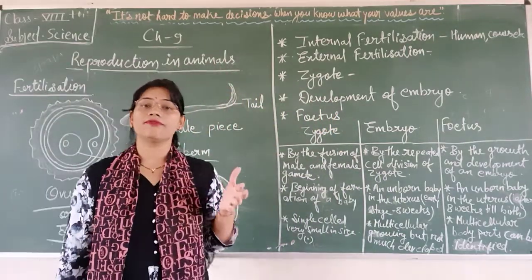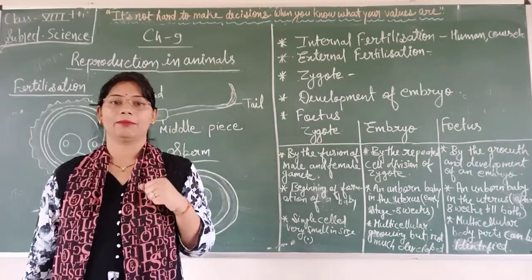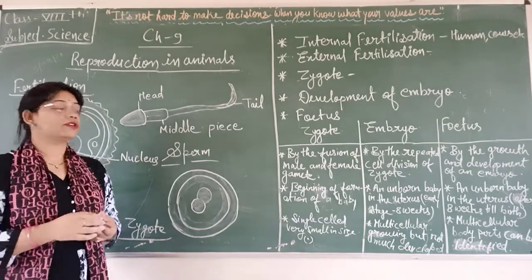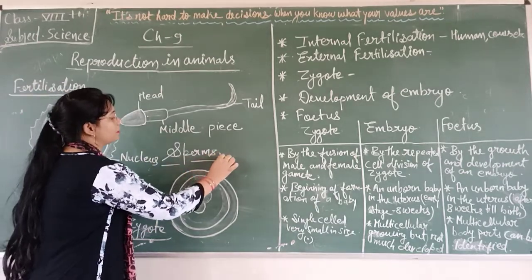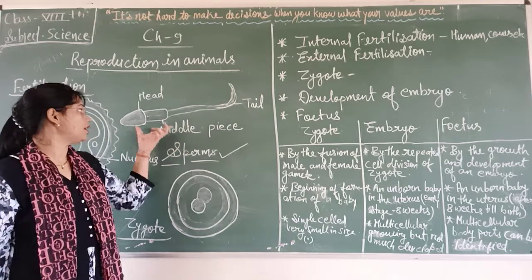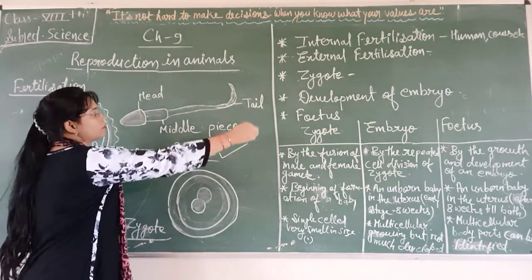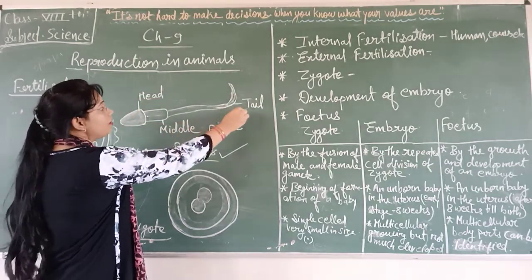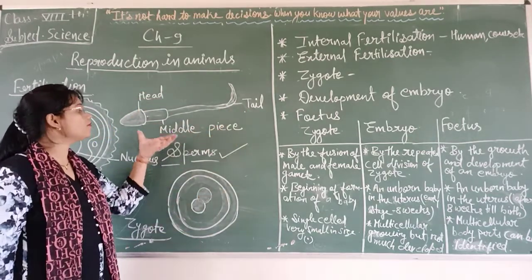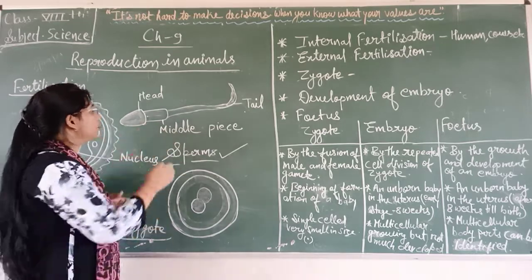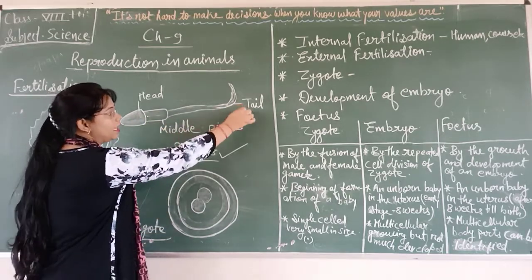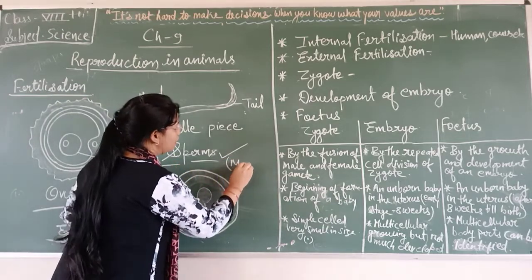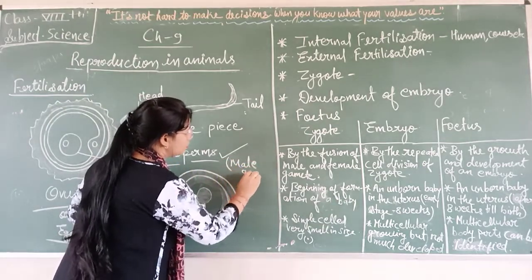Which are the female gametes and which are the male gametes? Male reproductive organs produce sperms. These are the male gametes. This is the structure of a sperm, which has a head, a middle piece and a tail. Sperm is the male gamete.